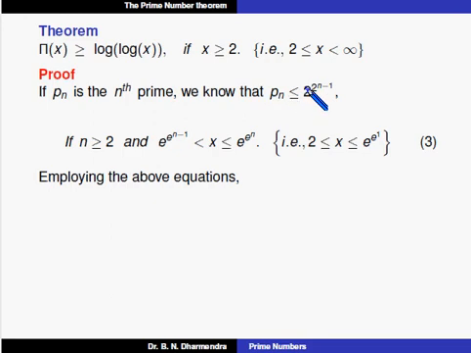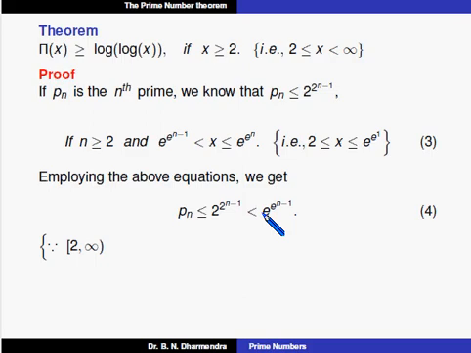is less than or equal to 2 to the power of n minus 1, that is also less than e to the power of n minus 1. We get pn is less than or equal to 2 to the power of n minus 1, which is less than e to the power of n minus 1, because 2 comma infinity is a half closed half open interval, that is equal to the closed interval 2 comma e to the power of 1,